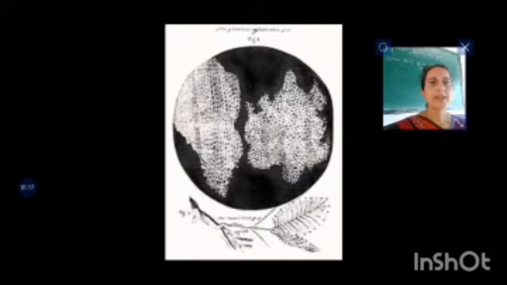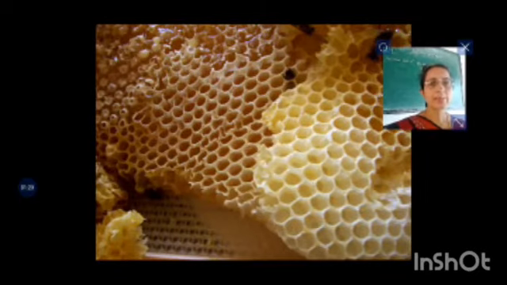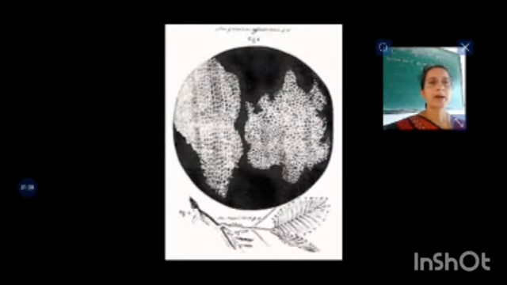He could see compartment-like structures resembling the compartments of a honeycomb. He could clearly observe the separation wall between one compartment and another. So he coined the term cell.